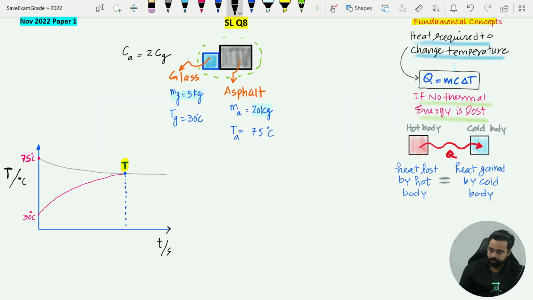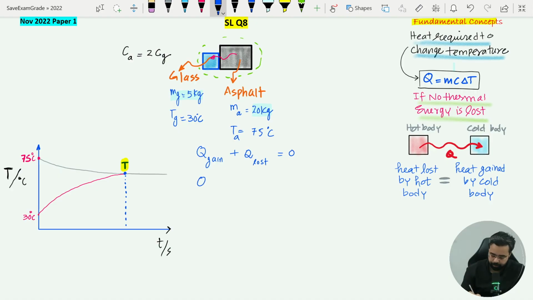And you see that it is mentioned in the question that no energy is lost, which means all the heat that travels from the asphalt to the glass will not be lost. So we can say that Q gain, the energy gained by the glass, plus the energy lost by the asphalt, the sum of these two energies is equal to zero, because the same energy is gained and lost.